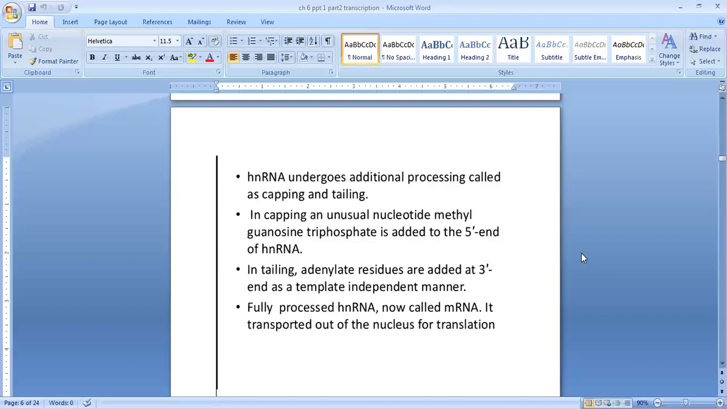Fully processed heterogeneous RNA is now called mRNA. Now it is fully processed. What is it called now? It is called mRNA or messenger RNA. It is transported out of the nucleus for translation. You know what is meant by translation, as I told before. Messenger RNA, the information, will go to the protein. That is called translation.